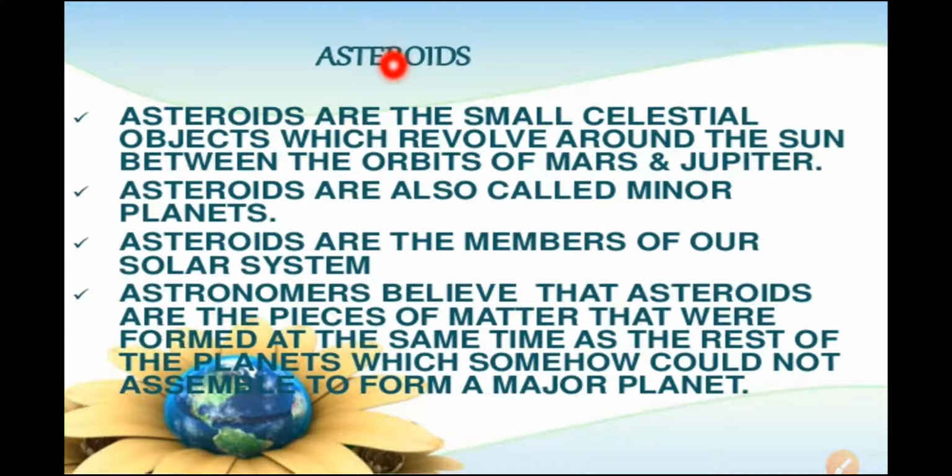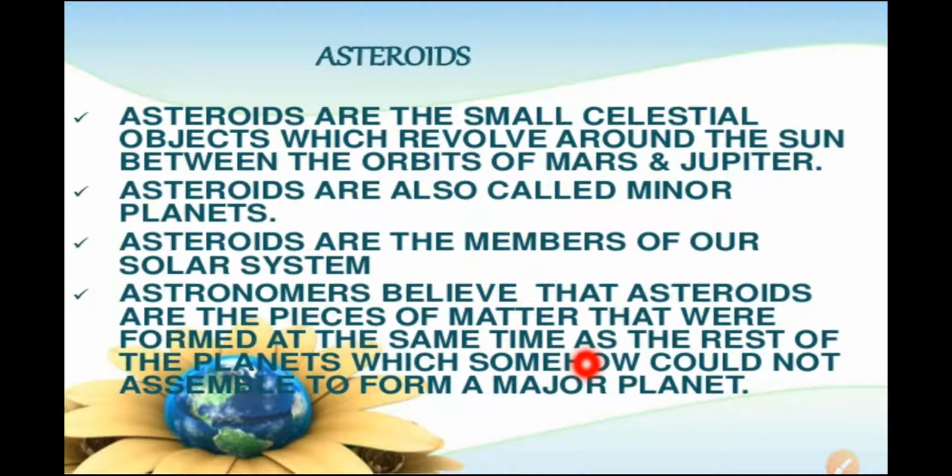These asteroids are also called minor planets. Asteroids are members of our solar system, and astronomers believe that asteroids are pieces of matter that were formed at the same time as the rest of the planets, but somehow could not assemble to form a major planet.